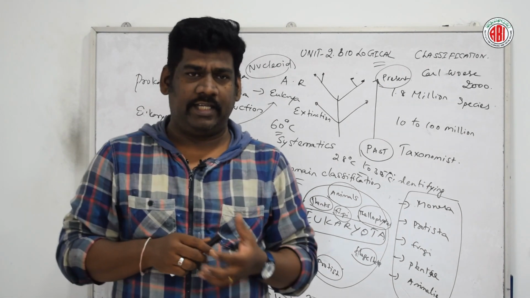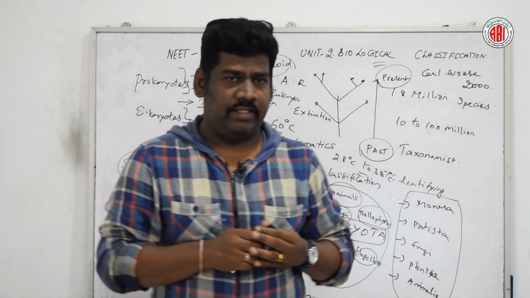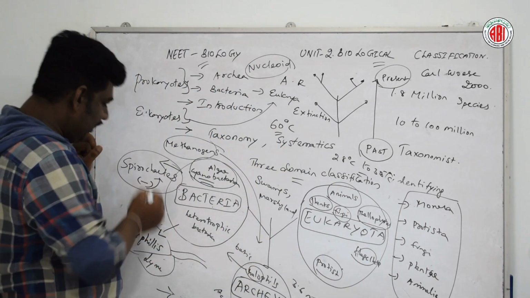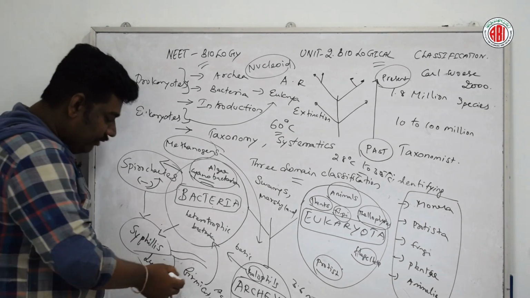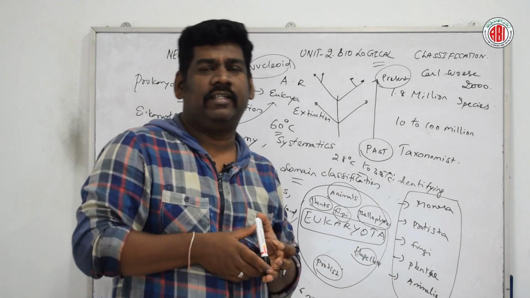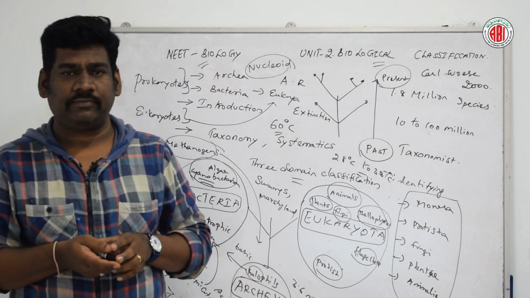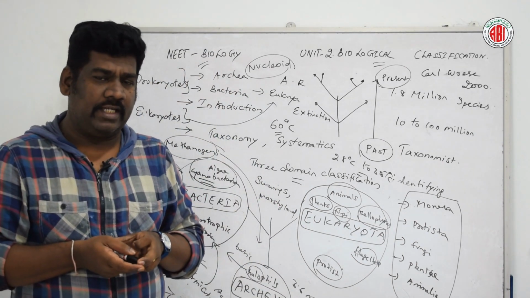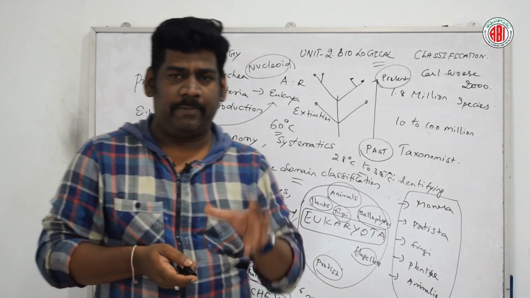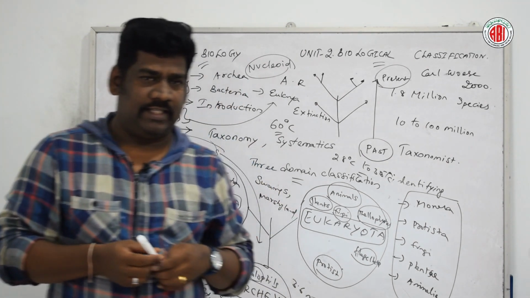And the next one is firmicutes. Firmicutes is one more example of bacteria. They belong to the category of gram-positive bacteria, and mostly they are present in the human large intestine.